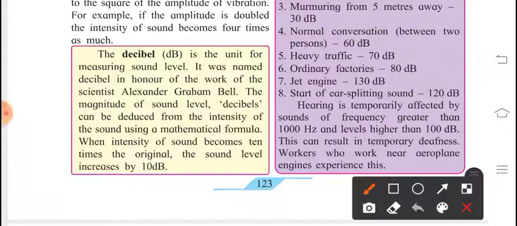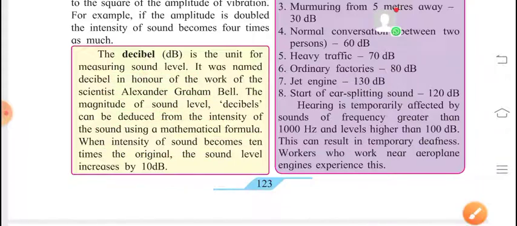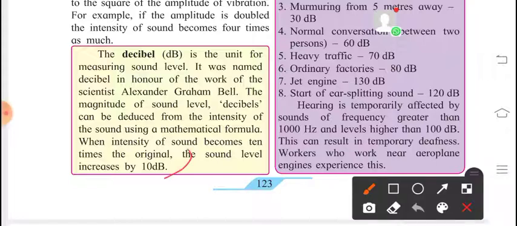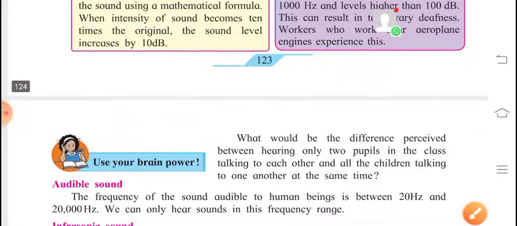The decibel is the unit for measuring sound level. It was named decibel in honor of the work of scientist Alexander Graham Bell. The magnitude of sound level in decibels can be deduced from the intensity of the sound using a mathematical formula. When the intensity of sound becomes 10 times the original sound, the level increases, and the unit of that is decibel, which is dB.